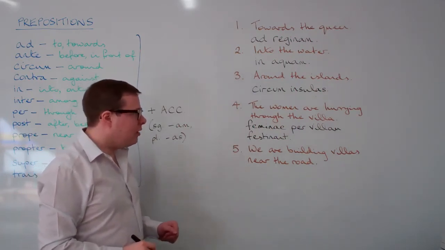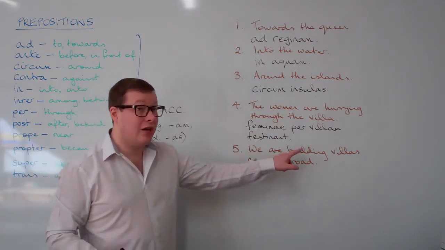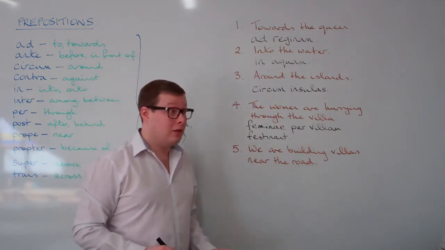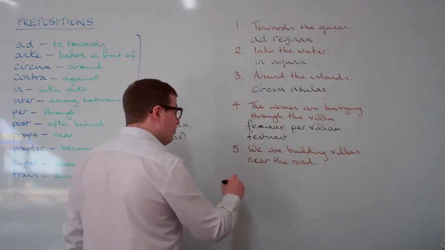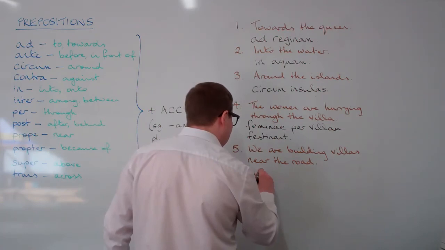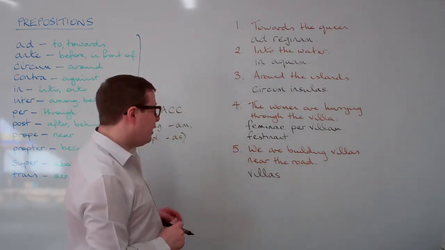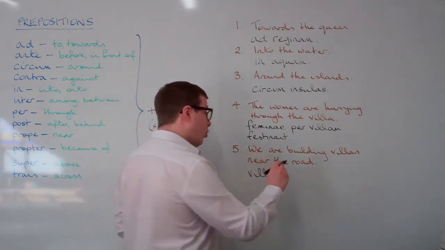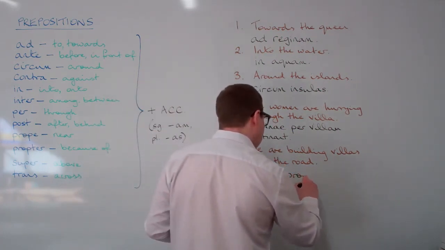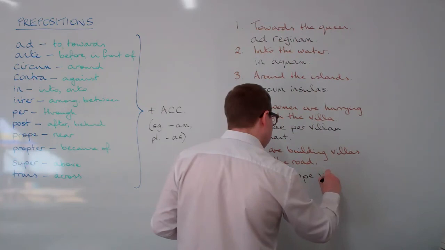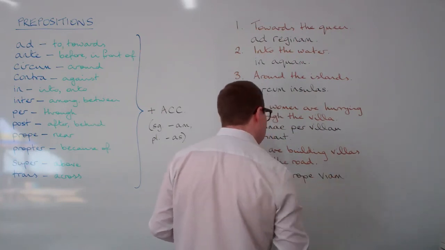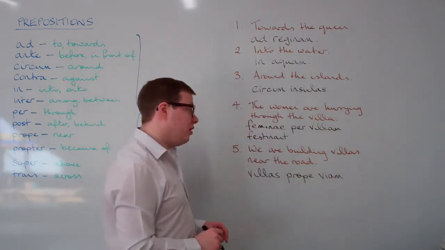Likewise, number 5. We are the subject inside the verb, which will go at the end. So we start with the object, the villas. Naturally, villas is just going to be villas in Latin. Near the road: prope is Latin for near. The road goes into the accusative case. And then we are building, the verb will go at the